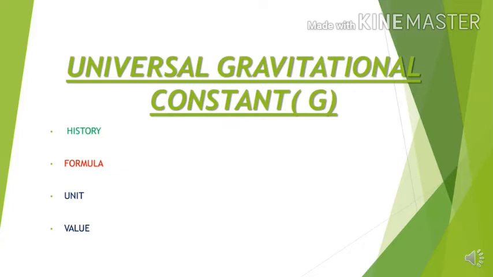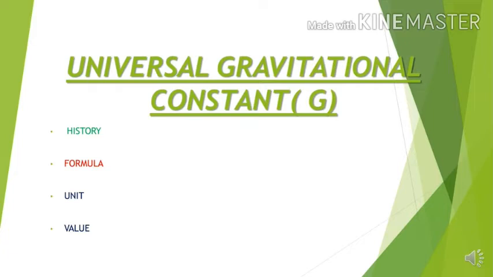According to our previous knowledge of the universal law of gravitation propounded by Sir Isaac Newton, we came to know the relation of gravitational force with the masses of the objects and the distance between them. But still the formula was incomplete because the proper gravitational constant was not found at that time.